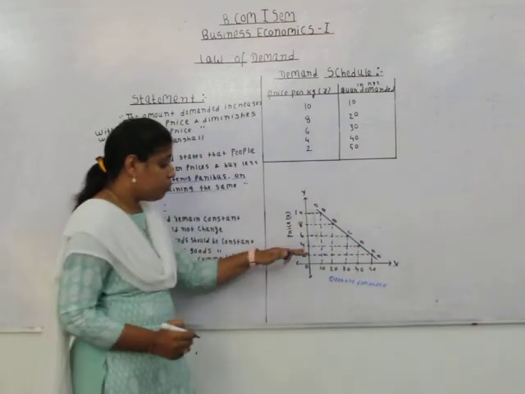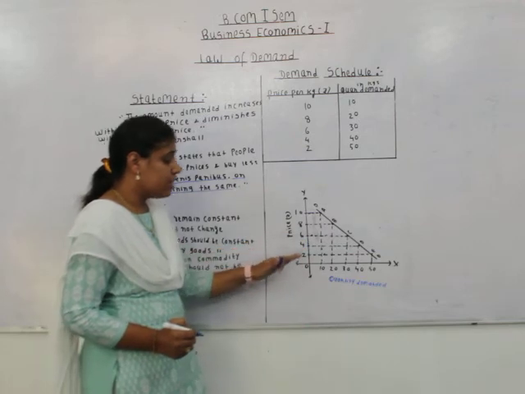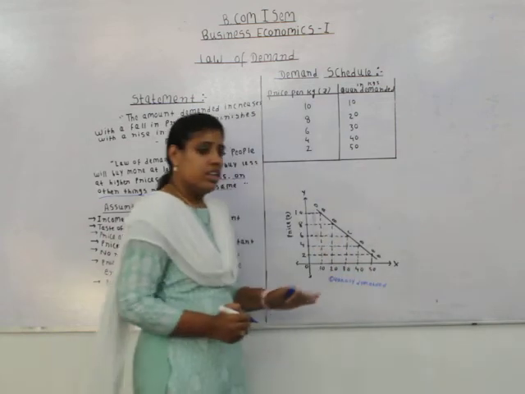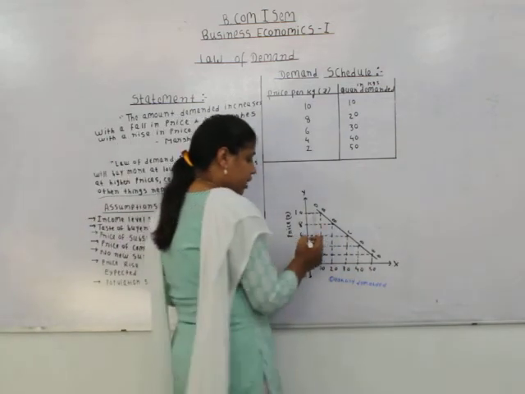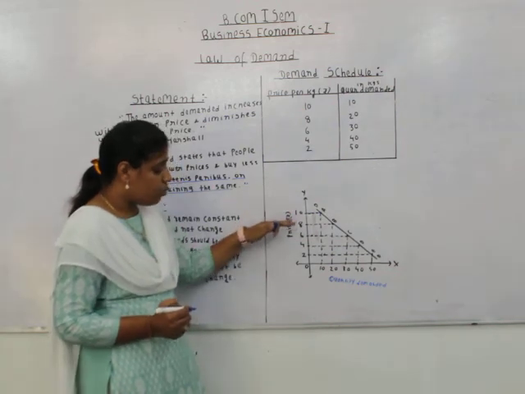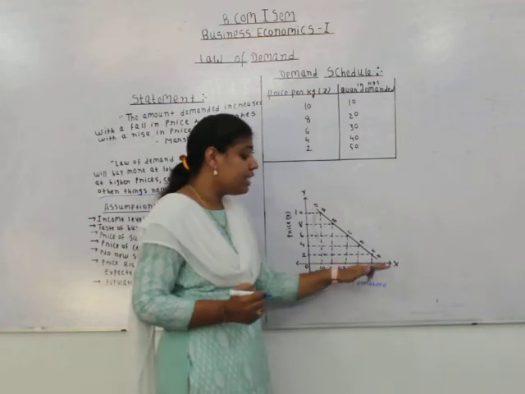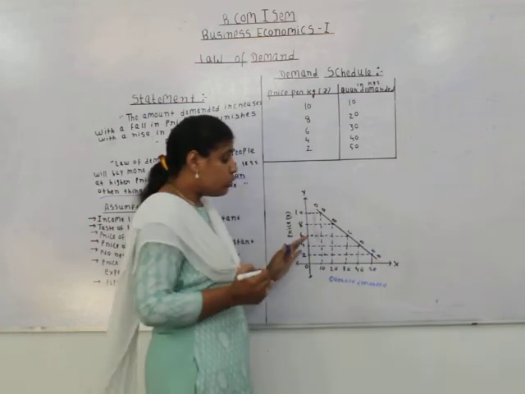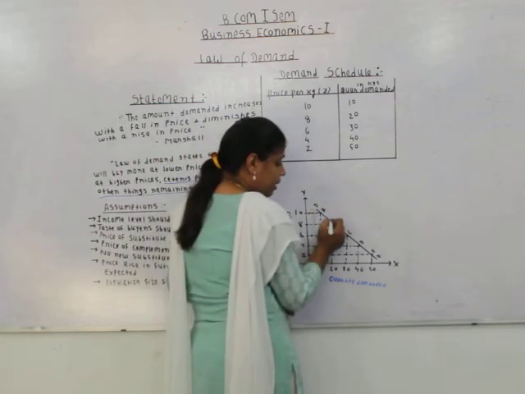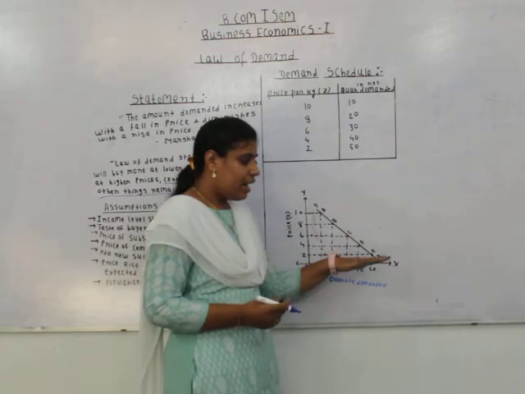And when the price is declined to 2 rupees, the quantity demanded is highest at 50 kgs. So here in this curve, at different points we can see that as the prices of the commodity are declining in the market, the quantity demanded of that commodity is increasing, and due to this inverse relationship, we get a demand curve DD, which is sloping downward from left to right.